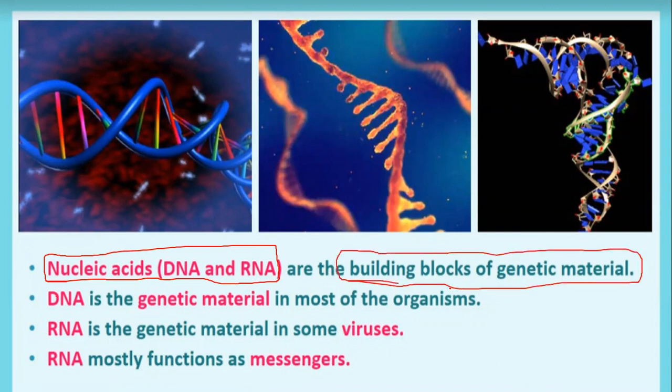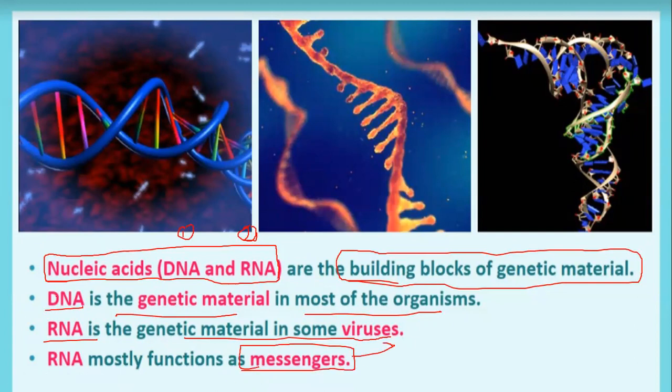DNA is the genetic material in most organisms, whereas RNA is the genetic material in some viruses, and RNA mainly functions as a messenger. It can also function as an adapter, structural and catalytic molecule.